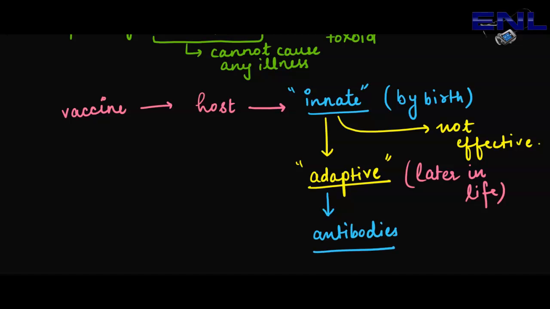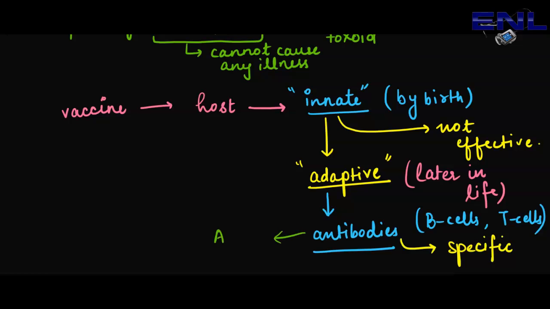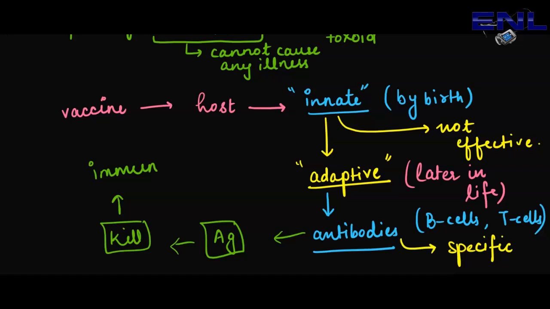With the help of B cells, T cells, macrophages, etc., they will help in the production of antibodies. And we have learned in the previous videos that antibodies are specific to antigens. What will they do? They will directly bind with the antigen, neutralize its effect and kill it, and provide us immunity.